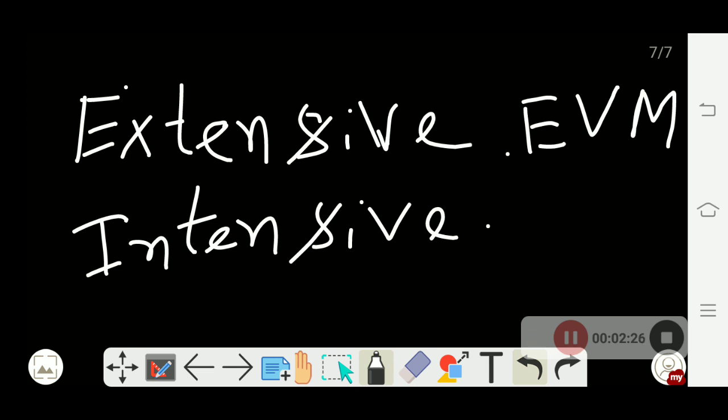Easy, right? What is intensive? See, it begins with the letter I. So I means independent. Hope you can remember this. I'm citing some examples, you may write if you are noting down.